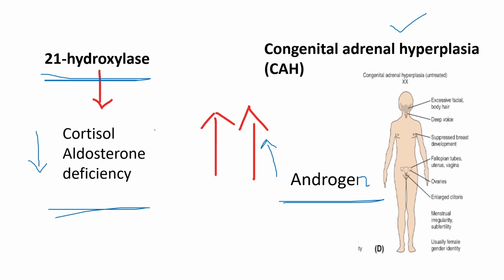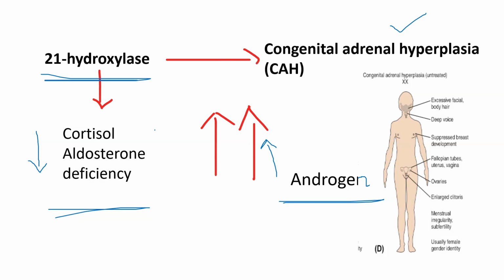Without this enzyme, the adrenal glands are unable to produce sufficient amounts of cortisol and aldosterone. So the 21 hydroxylase enzyme deficiency leads to a deficiency of cortisol and aldosterone, resulting in an overproduction of androgen, the male sex hormone.